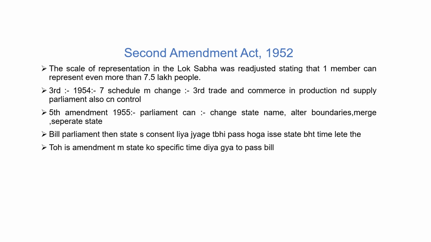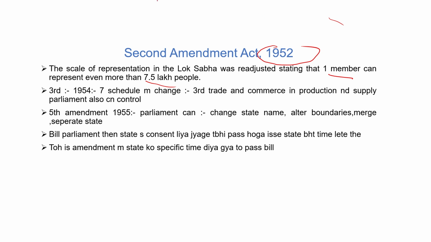Next is the Second Amendment Act 1952. The Second Amendment Act was passed in 1952. In this amendment, the Lok Sabha representation of one member was increased to more than 7.5 lakh people.